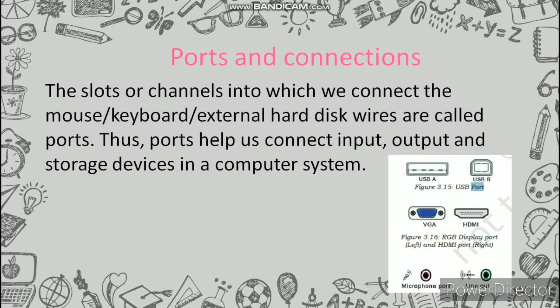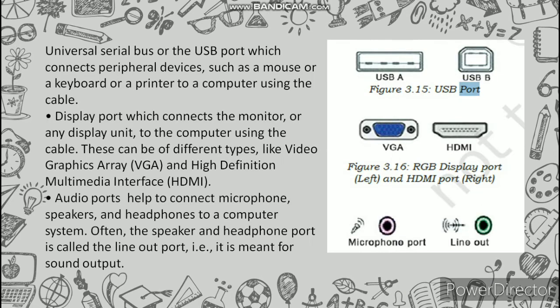Now come to ports and connections. The slots or channels into which we connect the mouse, keyboard, external hard disk and wires are called ports. Thus, ports help us connect input, output and storage devices in a computer system. Here are the different types of ports. Universal Serial Bus or the USB port connects peripheral devices such as a mouse, keyboard or printer to a computer using a cable.